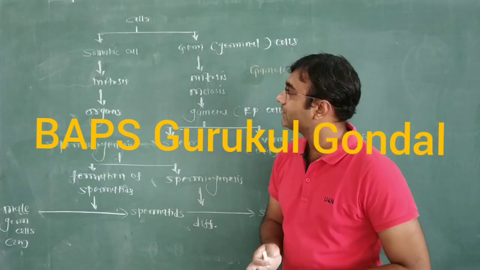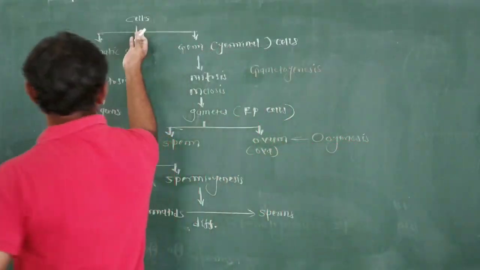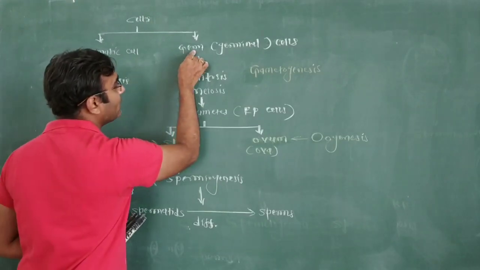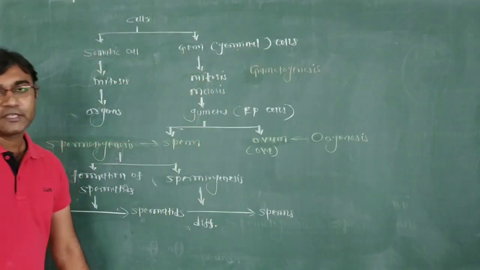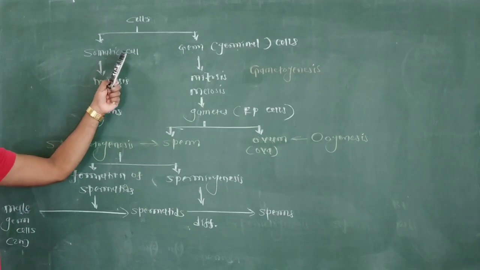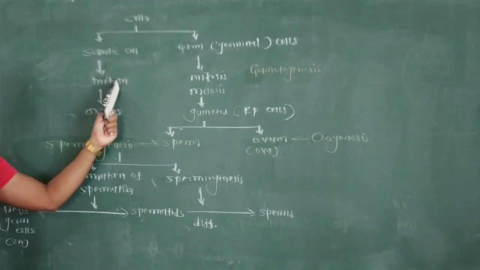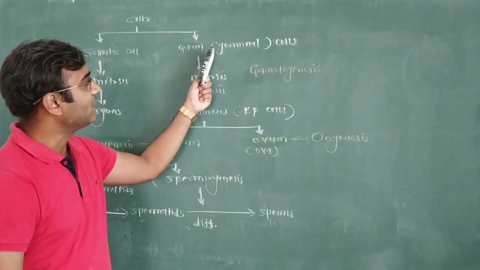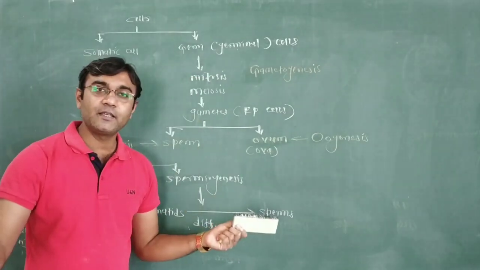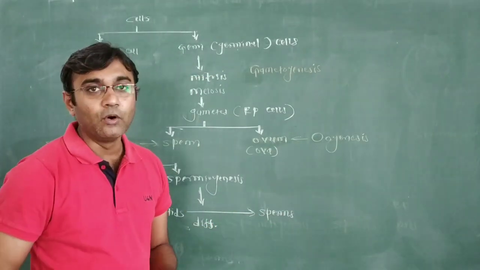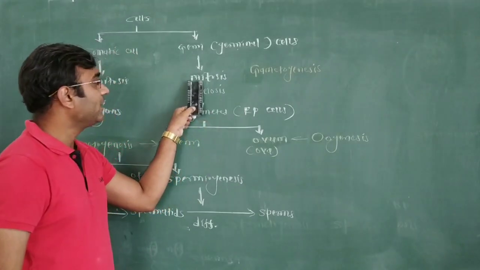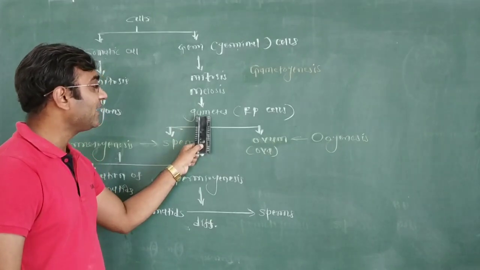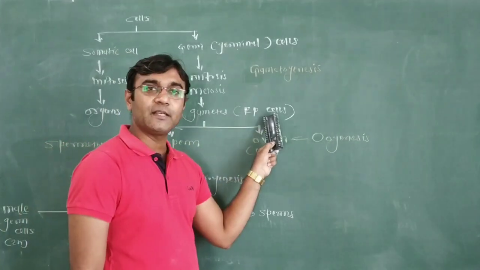We have information that there are two types of cell present in an organism: one is the somatic cell, and the second is the germ cell, which can also be called the germinal cell. Somatic cells divide by way of mitosis and produce different types of organs, whereas germinal cells present within the testis or the ovary undergo mitosis division, then meiosis, and produce gametes. Gametes means the reproductive cells.